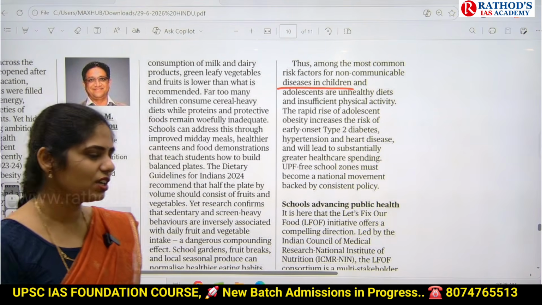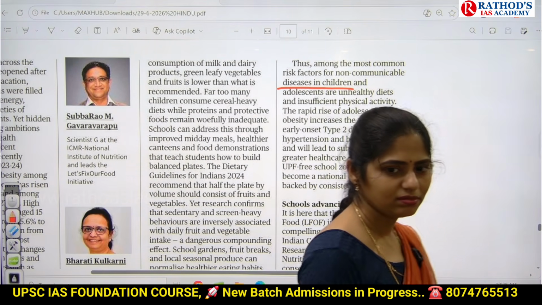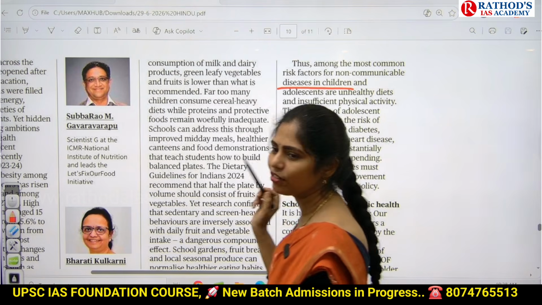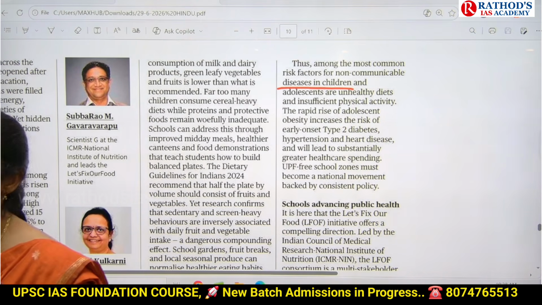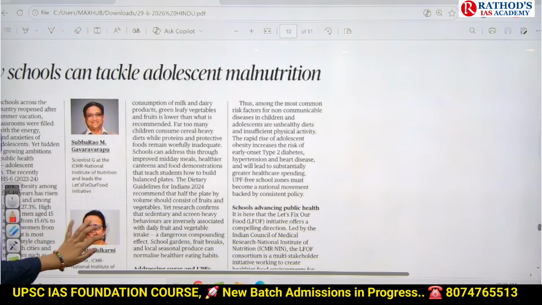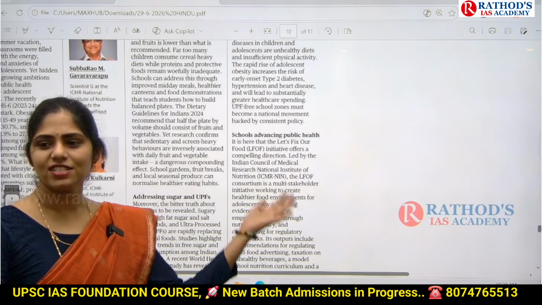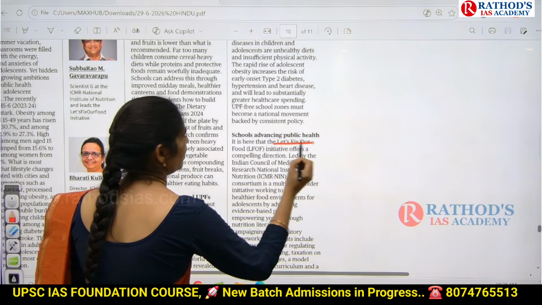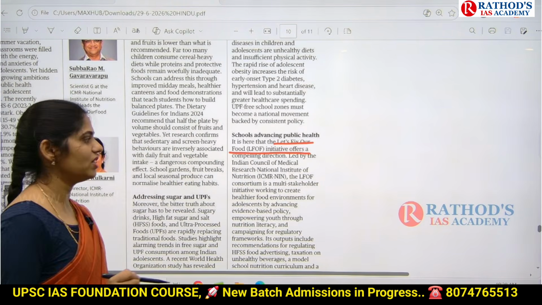We have to reduce the sugary diet and sugary drinks, and the next one is we have to include physical exercise as part of their curriculum. That's it. In that way we can fix our problem, and this entire strategy is called the Let's Fix Our Food initiative.